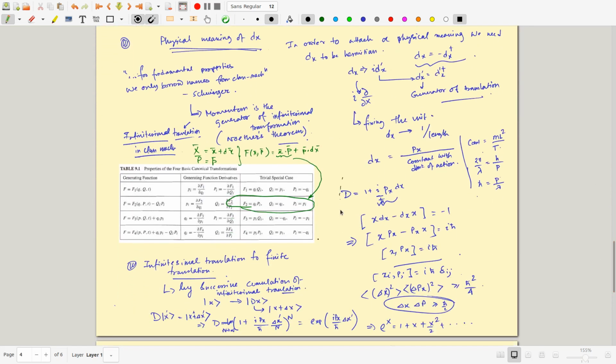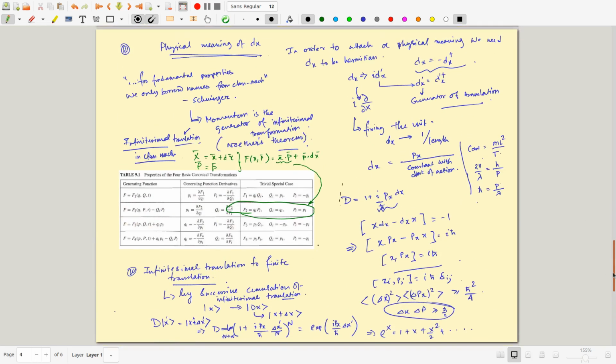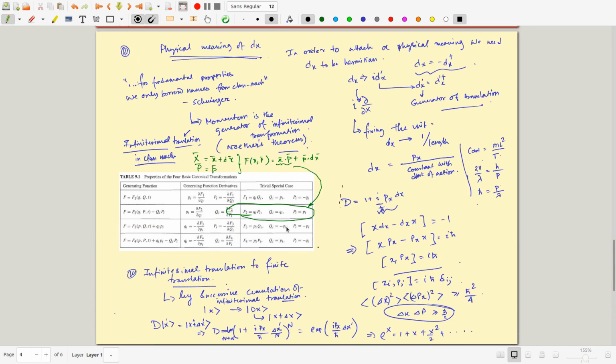Now we will try to assign a physical meaning to this dx. So what physical meaning can we attach? We realize dx is an operator, because d is 1 plus dx del x.